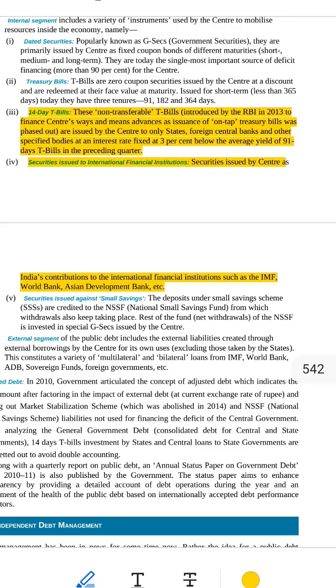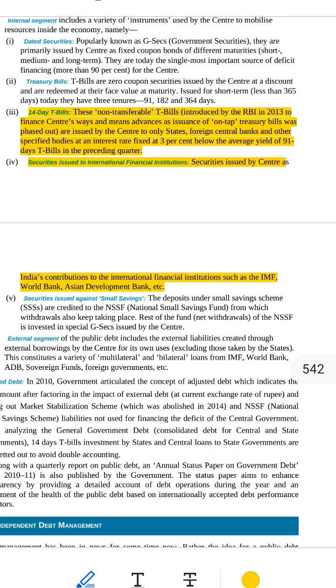What are Ways and Means Advances? This means the government sometimes runs low on cash, like how we may run out of money before our next salary. In those times, it borrows small amounts for a short time to keep things running. This is called Ways and Means Advances, WMA. 14-day T-bills help cover this temporary gap.